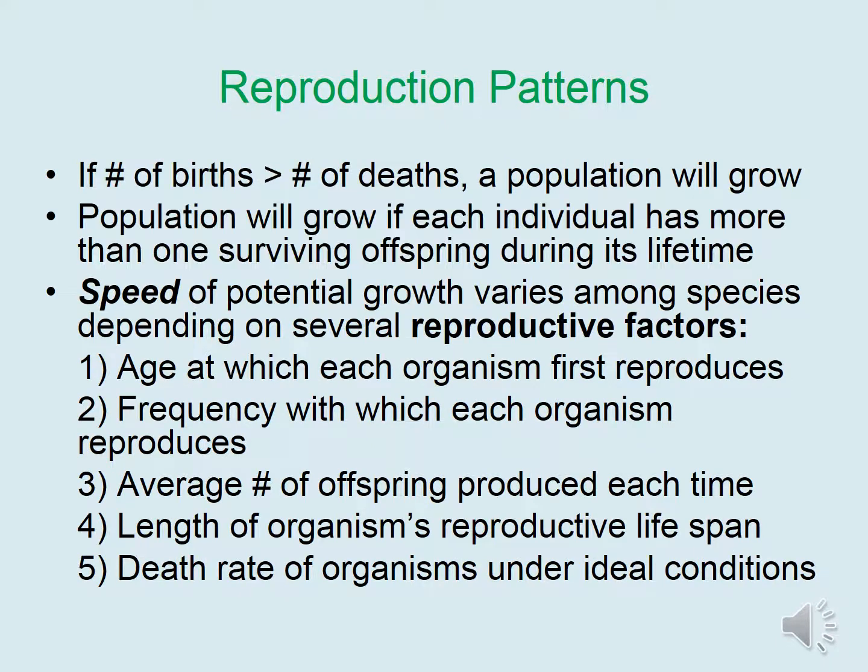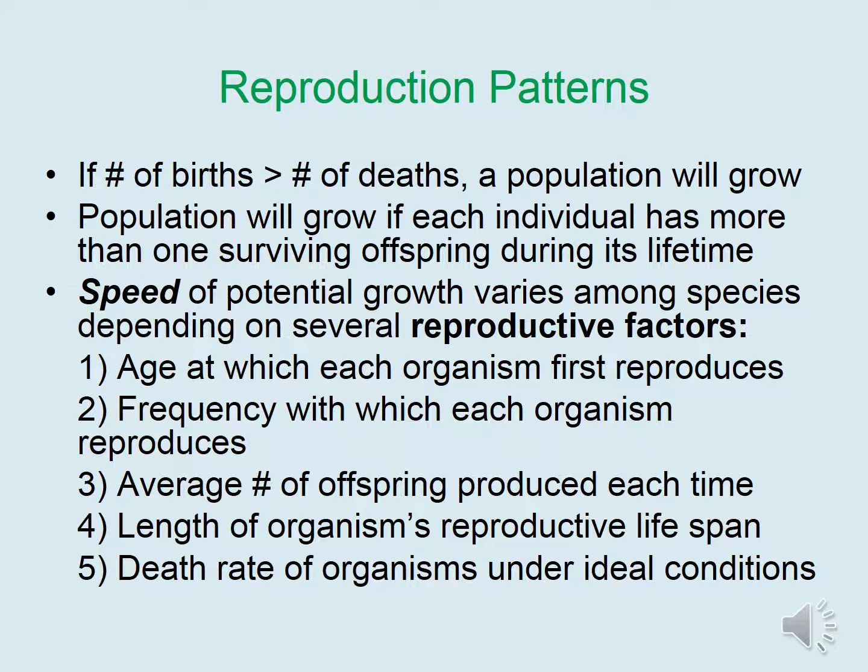Clearly, if the number of births exceeds the number of deaths, a population will grow. This has to do with the population's reproduction patterns. For instance, a population will grow if each individual has more than one surviving offspring during its lifetime. What this means for humans is that if a mating couple has more than 2 offspring total, they are leaving behind more offspring than is needed to replace themselves. Therefore, they are contributing to the overall growth of the human population.